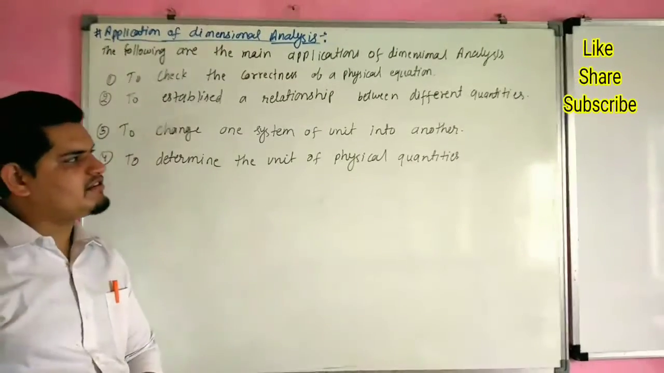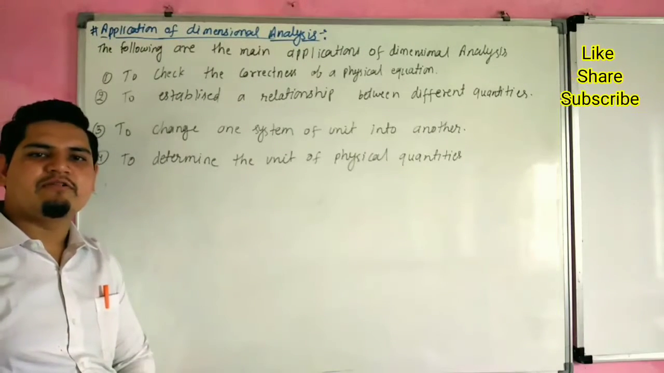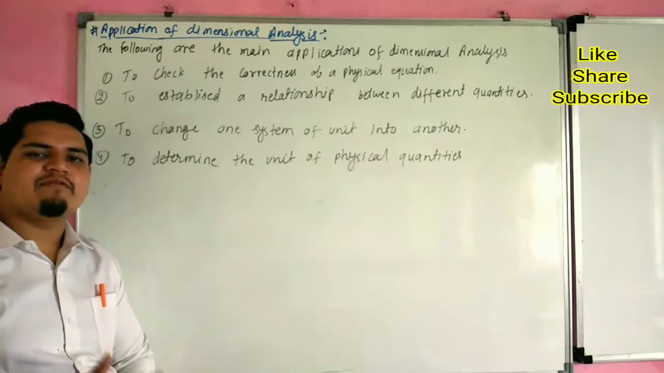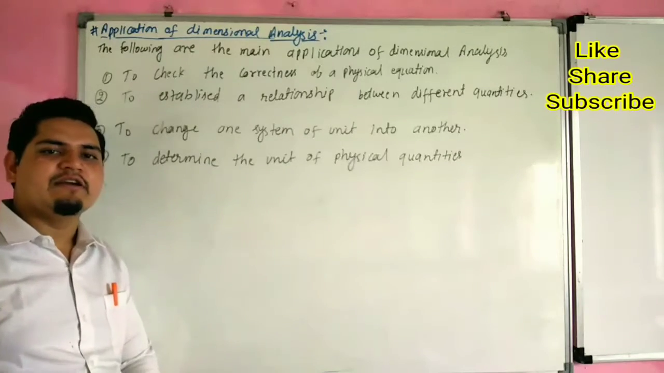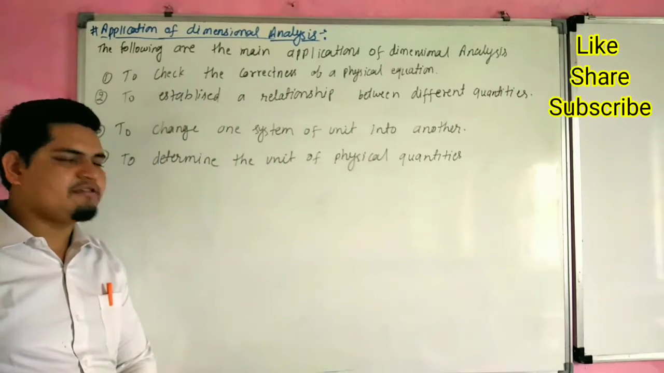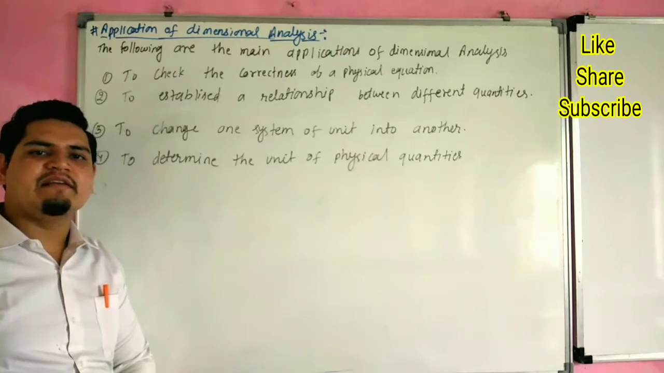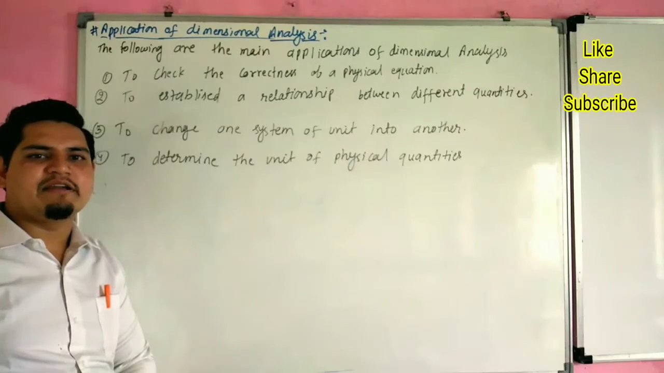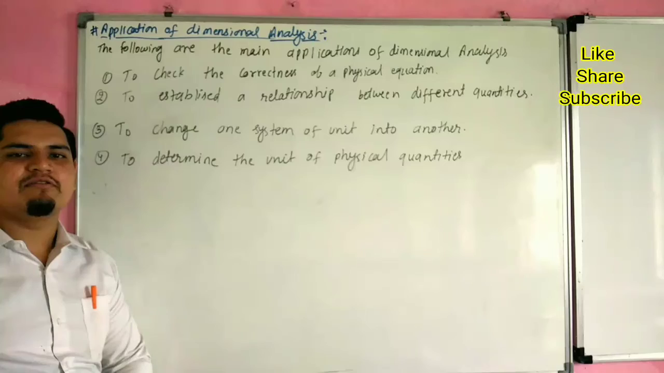Third, to change one system of unit into another. We can also change the SI unit of one system to the form of another unit. Fourth, to determine the unit of a physical quantity. By using the dimensions of a physical quantity, its SI unit can be easily determined. So you can write down all these applications.